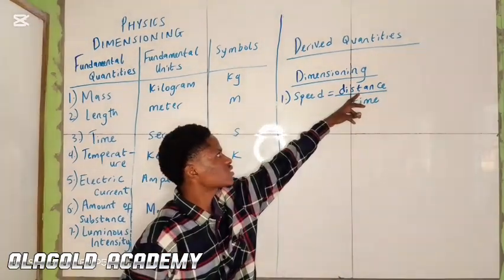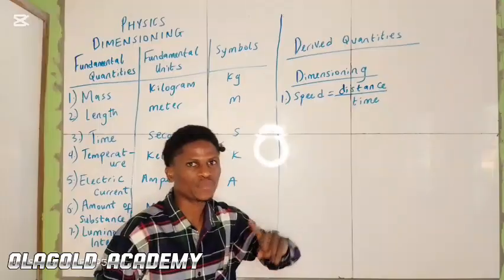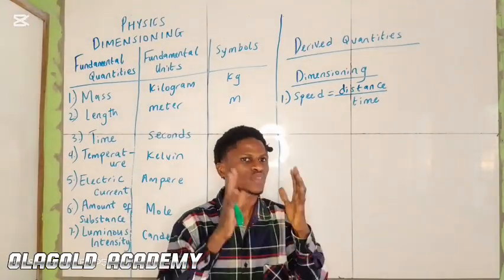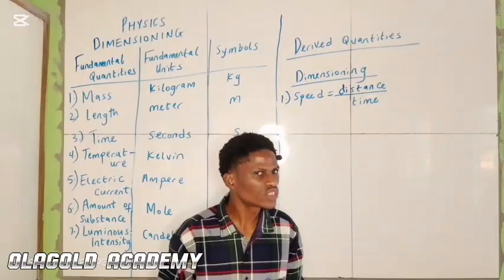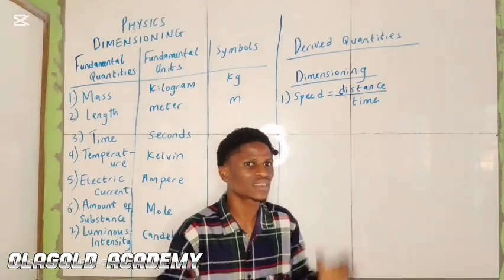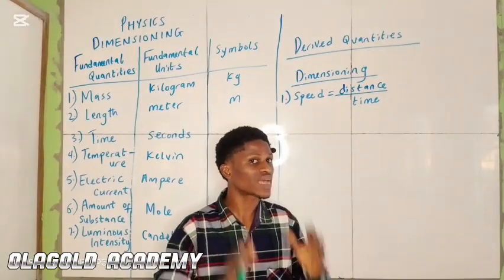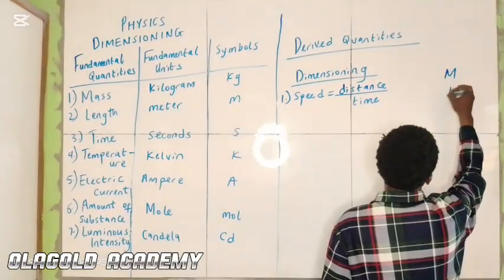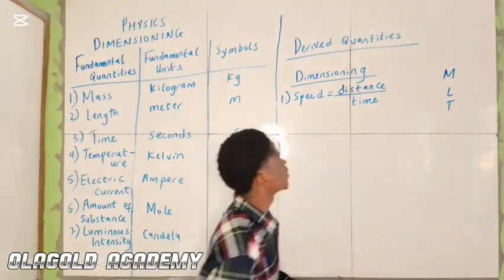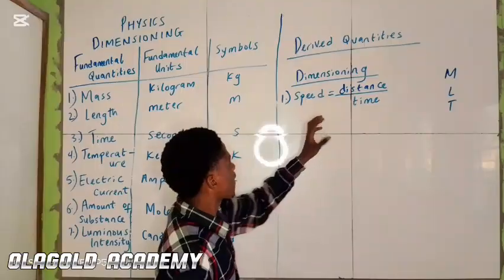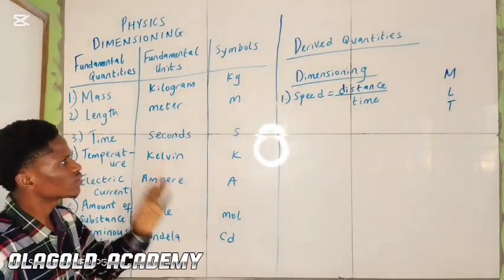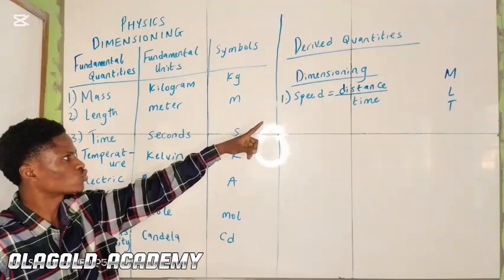Remember, dimensioning is just about expressing physical quantities in terms of mass, length, and time. Among these categories, what category does distance fall into?